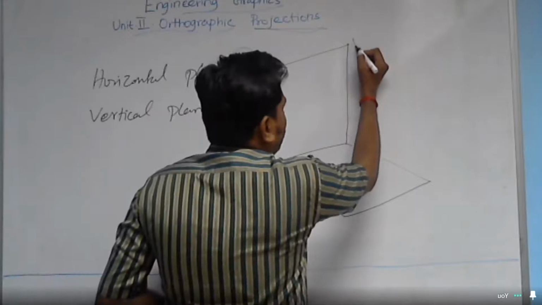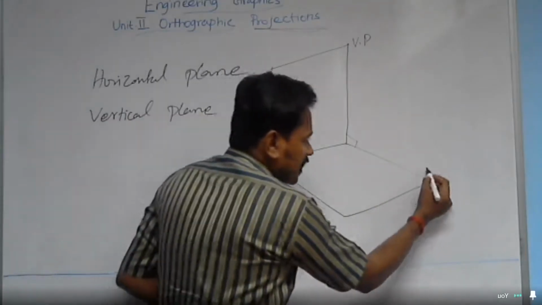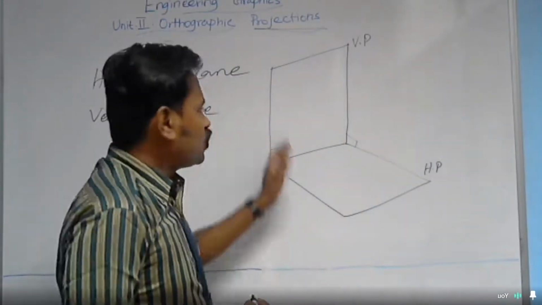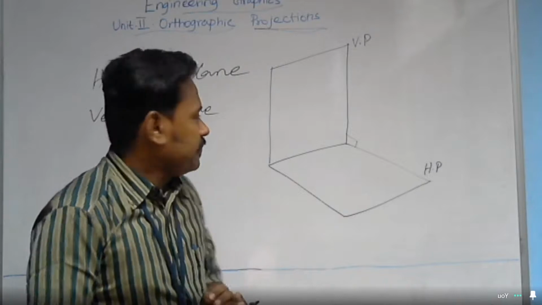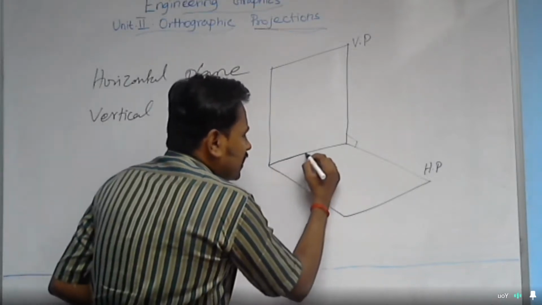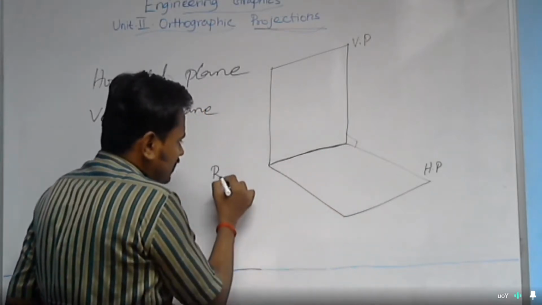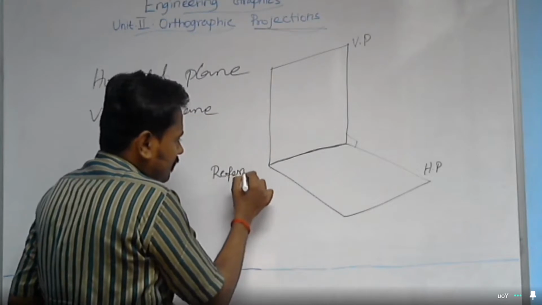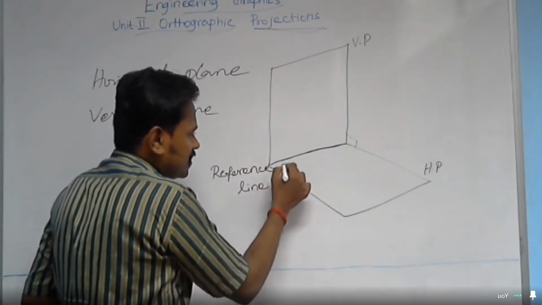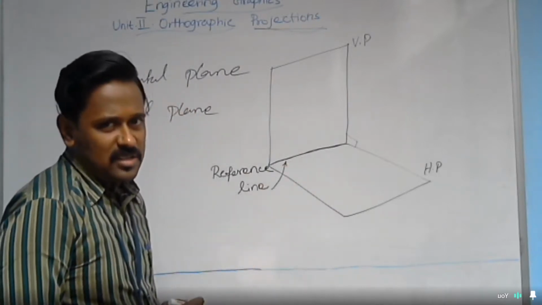This is the vertical plane, let me abbreviate it as VP, and that one is the horizontal plane. The line obtained by the intersection of these two planes is called the reference line.